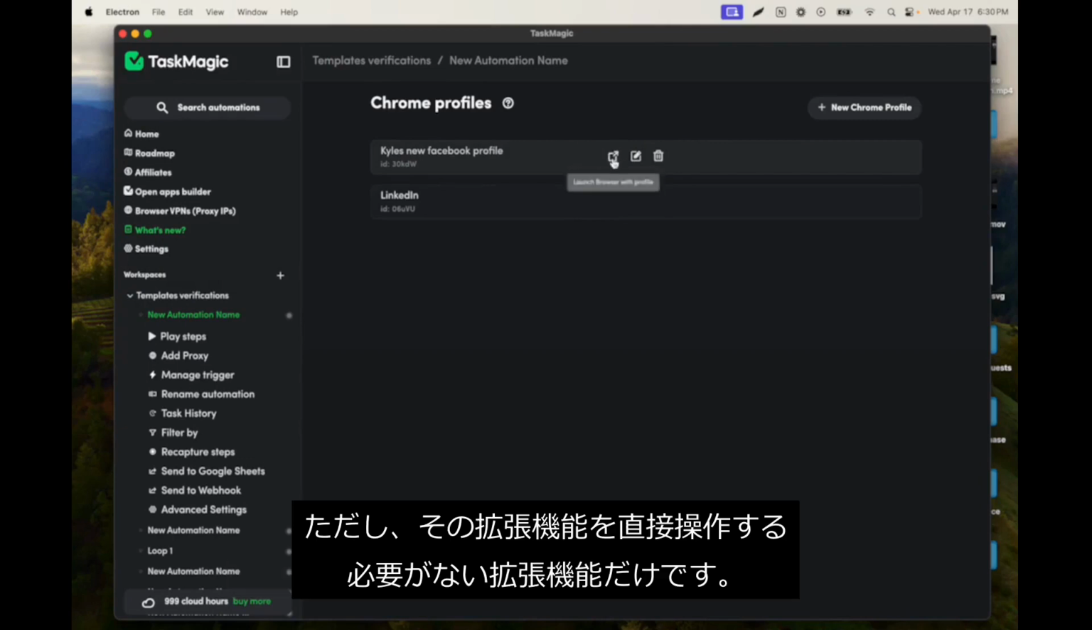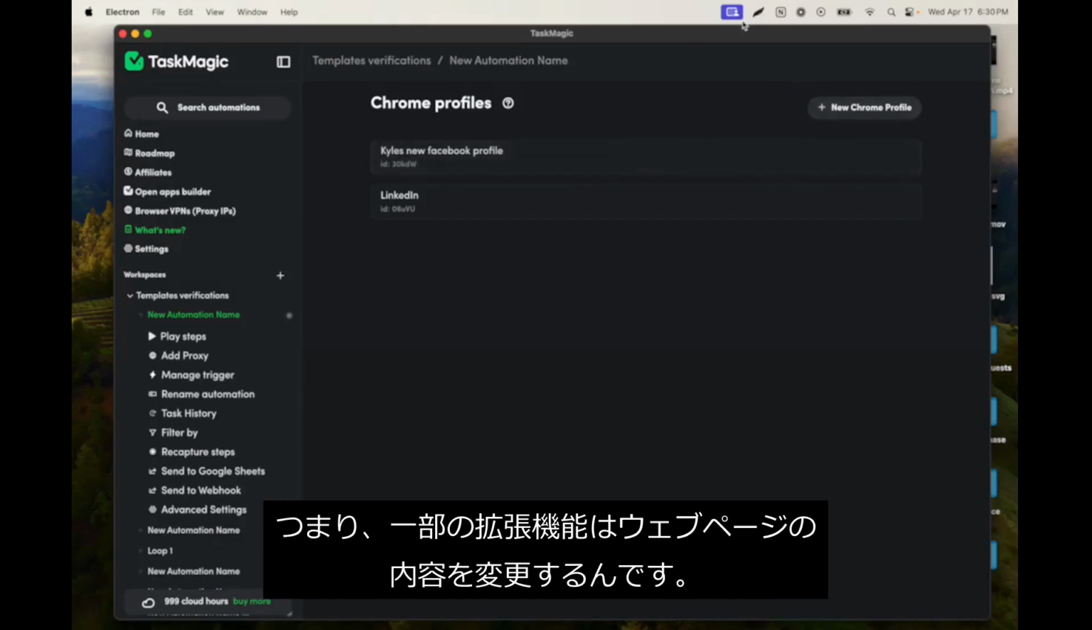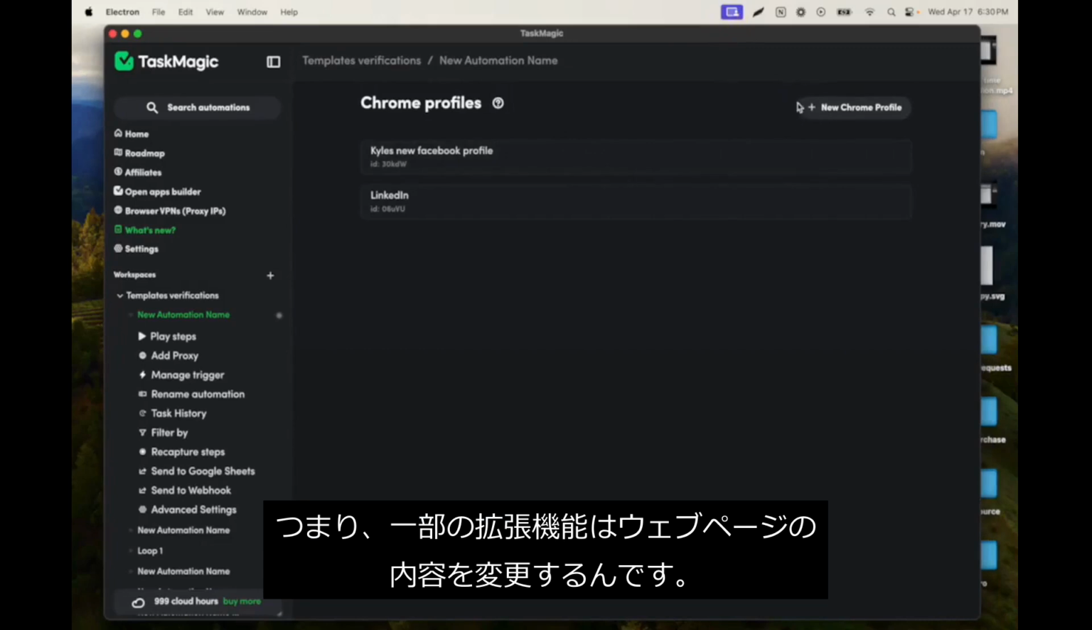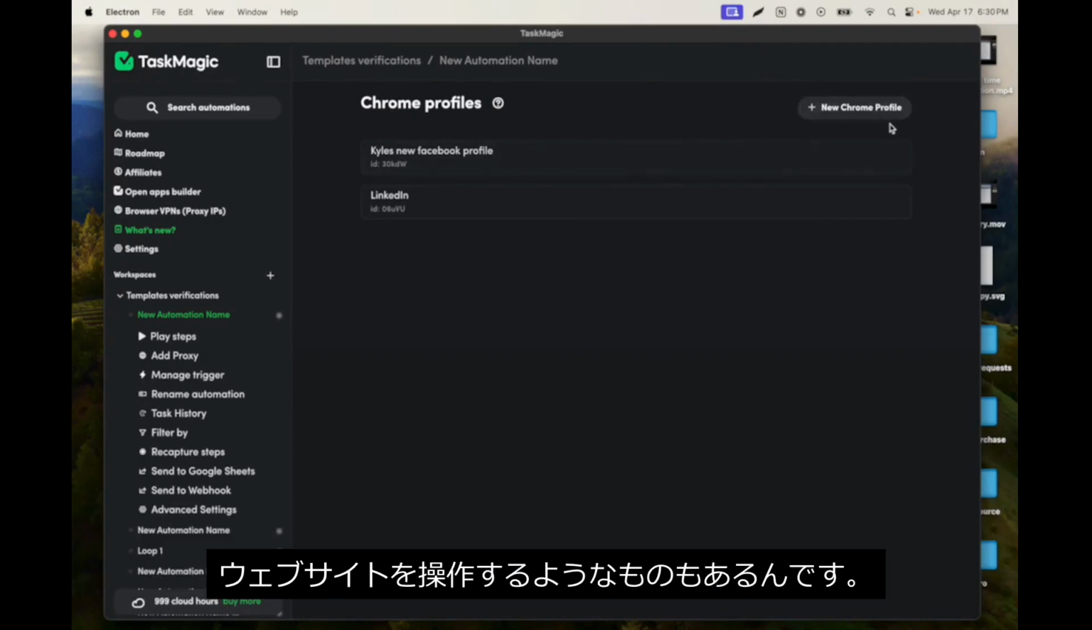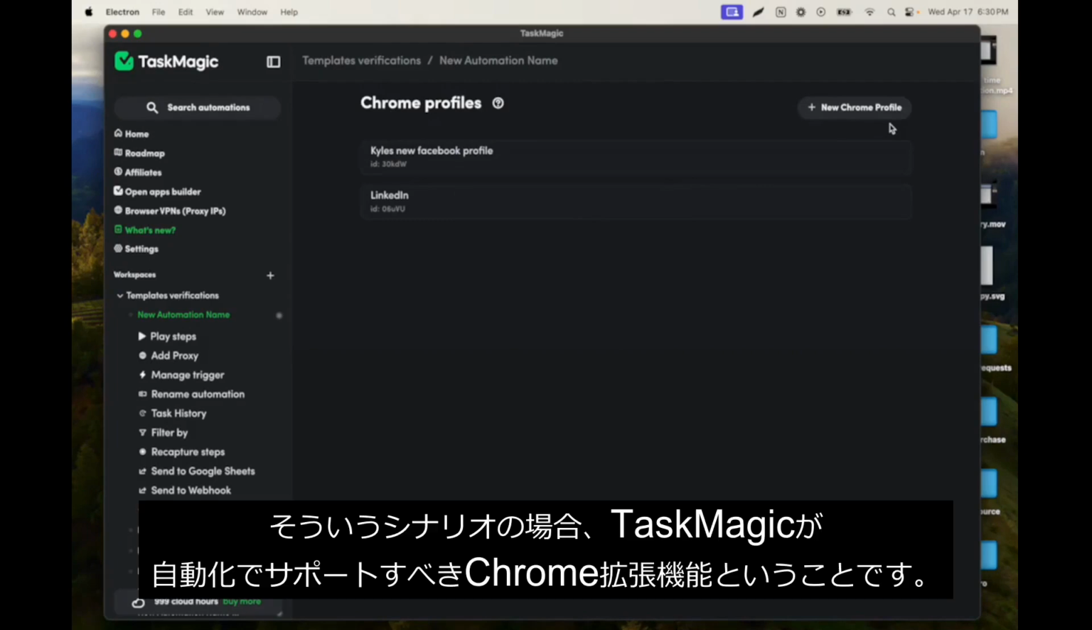So what's important here is that we only use Chrome extensions that we are not required to interact with. What I mean by that is some Chrome extensions will change something on the page. For example, some users have Facebook Chrome extensions that will add a button to the page that says like message all users. There's some things that manipulate the website so that you have a new button to click. If that's the scenario that you have, that's a Chrome extension that TaskMagic should support in your automation.